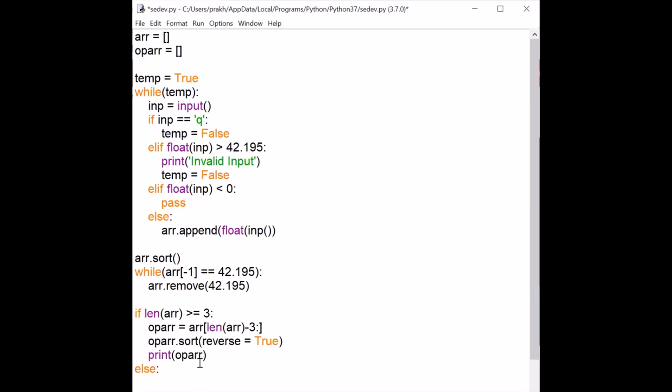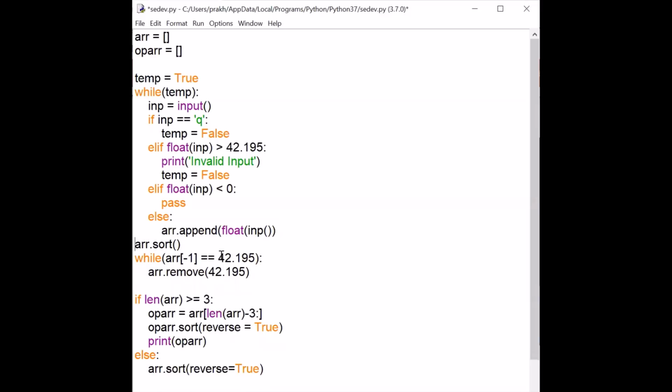Otherwise, else, I will simply print the array, whatever there is. Although they didn't give a test case for that, I will still sort it in reverse order, because I think that one also we have to output in this way only. Then let me take any one line up here, and then I will print this also, right? So this is done.